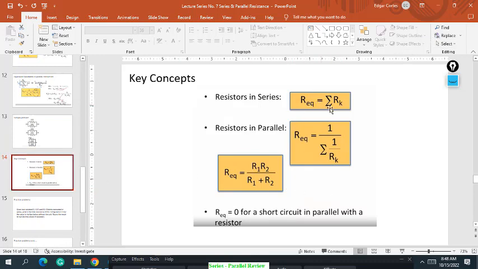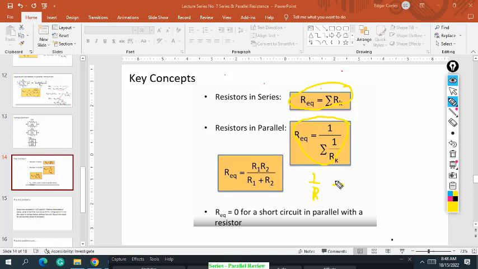But in parallel, class, this is the general formula: 1 over R equivalent equals 1 over R1 plus 1 over R2, and so on, up to 1 over Rn, however many resistors there are. If there are only two, you can use the simplified formula. But so you won't forget, memorize this general formula. Even when R1 and R2 are just the same, you can use this formula.